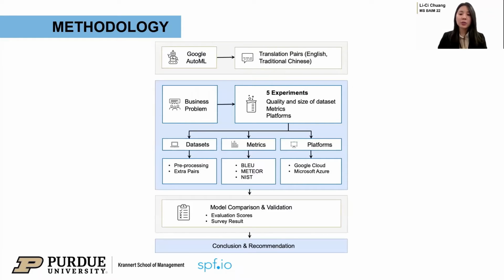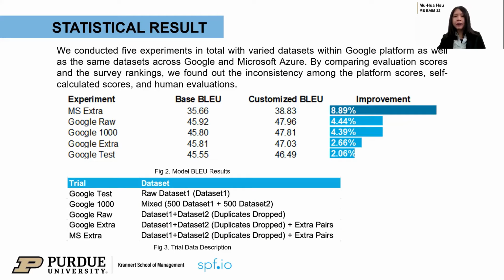Based on these objectives, we design our methodology like this. We explore different preprocessing methods and collection of datasets. We evaluate our models with BLEU, METEOR, and NIST scores. And we conduct our valid experiments on Google and Microsoft platform. At last, we did model comparison based on the scores and human ranking. We conduct experiments with varied datasets within Google platform, as well as the same datasets across Google and Microsoft Azure.